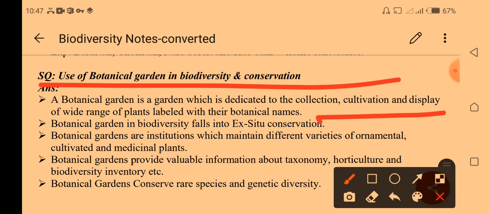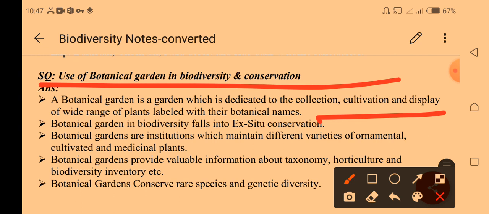Collection means we can collect plants from different places, different species, and cultivate means to grow them there, and display means to show them, a wide range of plants labeled with their botanical names. If you visit a botanical garden, you will see the names written in botanical names, especially labeled. A botanical garden is an example of ex situ conservation.